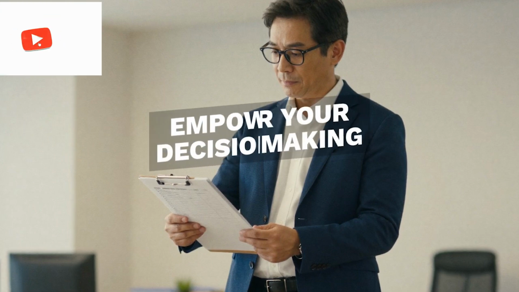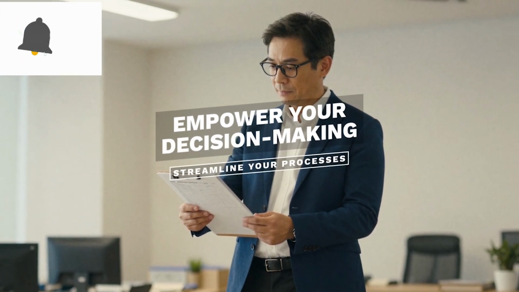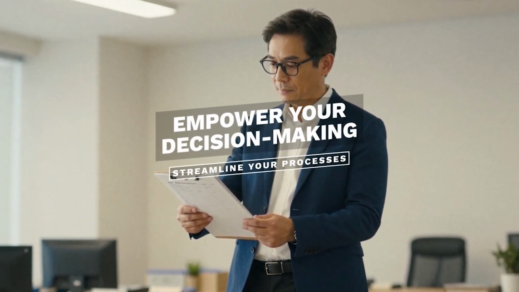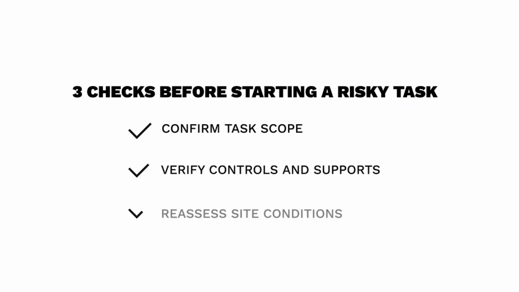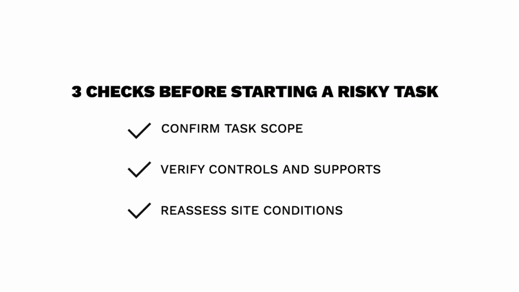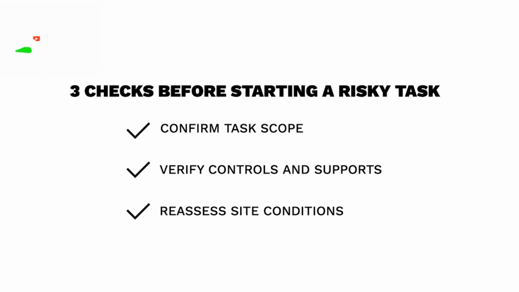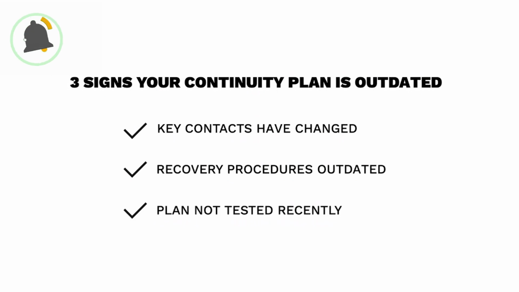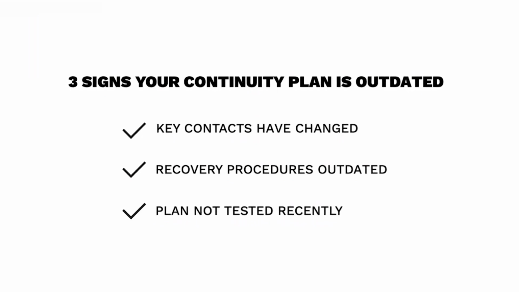Mini Checklist Content Bank, your ultimate guide to key checks before tasks. 1. 3 checks before you start any risky task. Confirm the task scope, verify controls, and reassess if conditions change. 2. 3 signs your continuity plan is outdated. Changes in key contacts, procedures, or lack of tests suggest a need to update.